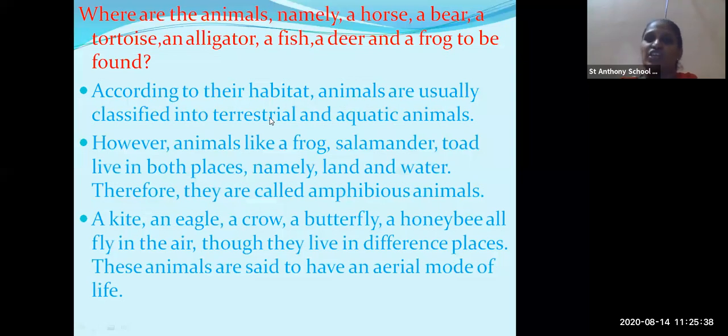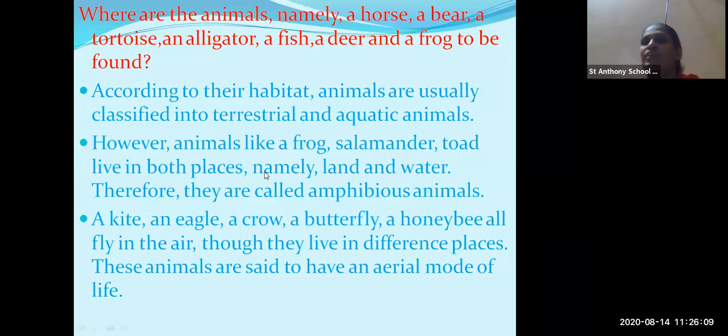The word terrestrial means the animals which live on land, and the animals which live in water are called aquatic. However, the animals like frog, salamander, toad live in both places, land as well as water.